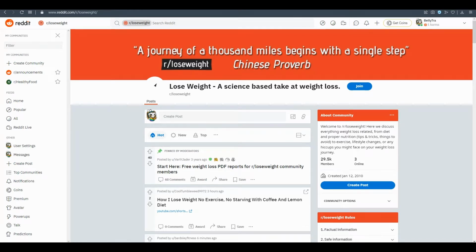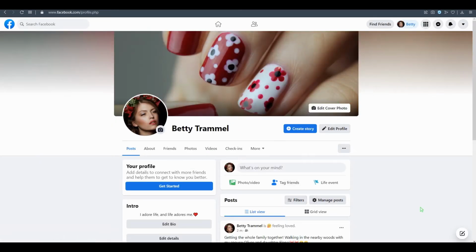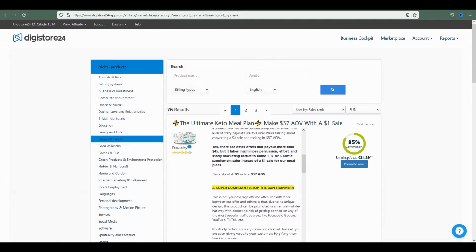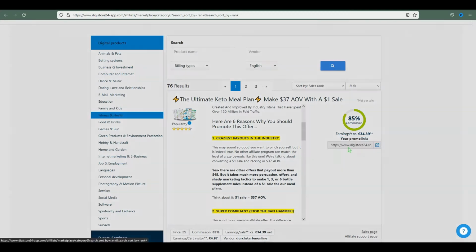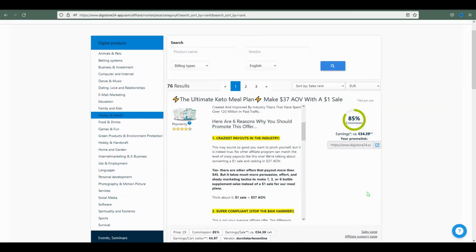So next up, because we tackle some issue like lose weight in this case, now we have to pick a product that we're going to promote. I already picked the product, the Ultimate Keto Meal Plan on Digistore24, and just promote it now. Copy this link. But you can use CPA networks, this Digistore, ClickBank or any other. Just find a suitable product that will help them solve that issue, in this case lose weight.